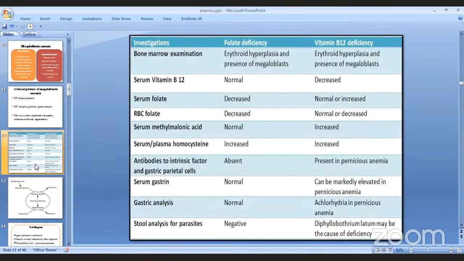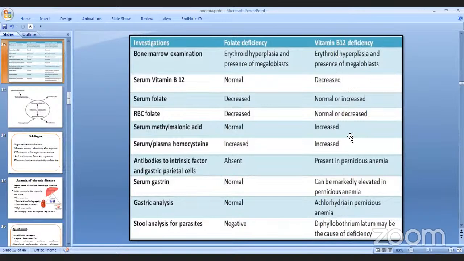So I've mentioned these two things in the table. यसले गर्दाखेरि चाहिँ we can also differentiate between folic acid deficiency and vitamin B12 deficiency, because in folic acid deficiency, there is going to be normal serum methylmalonic acid, right? But it's going to be increased in vitamin B12. But homocysteine is going to be increased in both folate deficiency and also in vitamin B12 deficiency. So we need to remember this important thing. Methylmalonic acid ले चाहिँ के differentiate गर्न help गर्छ त भन्दा folate deficiency and vitamin B12 deficiency, because in vitamin B12 deficiency, methylmalonic acid is going to be increased.